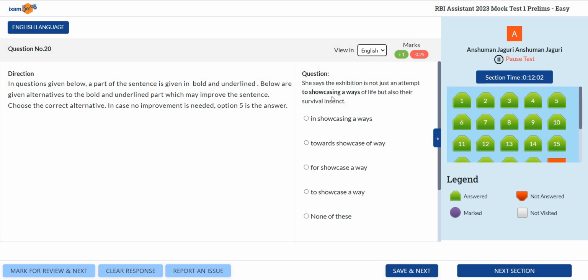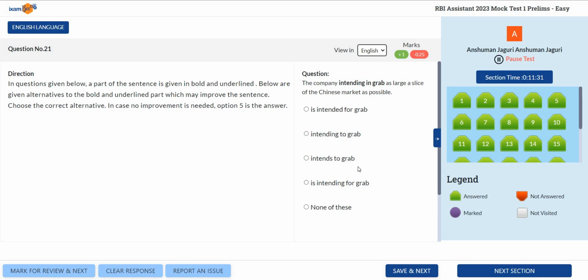Let's see next. She says the exhibition is not just an attempt to showcasing. Again, see, with the preposition to, okay, the verb should be in its infinitive form. So to showcase it should be, right? To showcase. So where is it? Here. To showcase a way. Again, we have an article a here. So a is singular. So it should be only way, not plural ways. So to showcase a way, right?